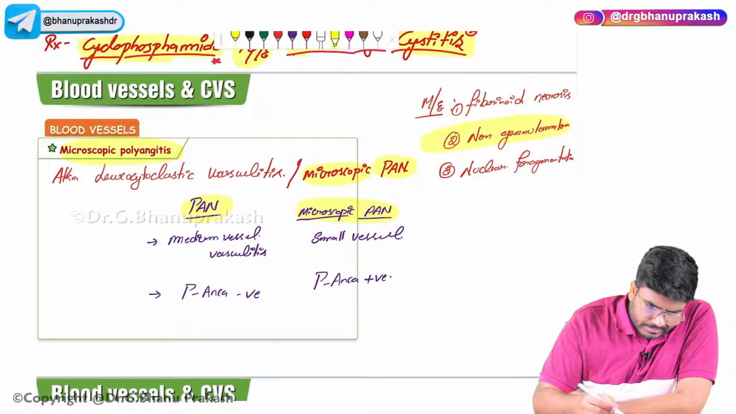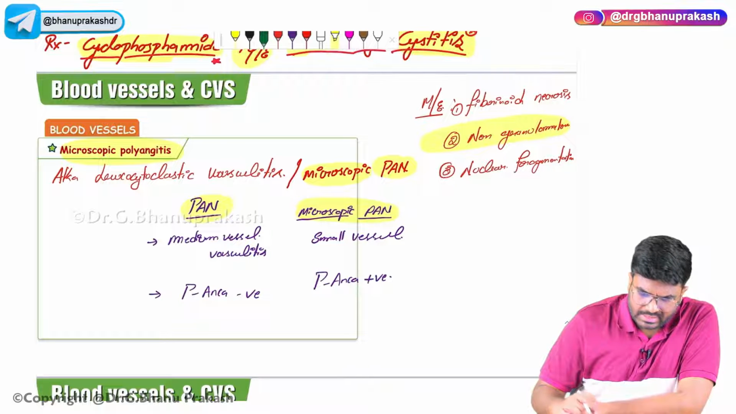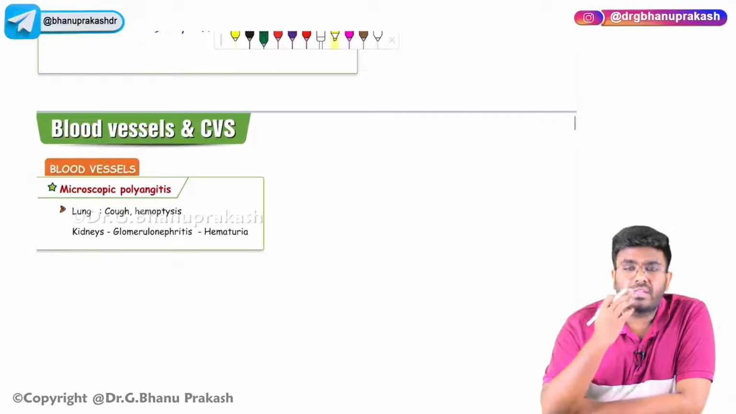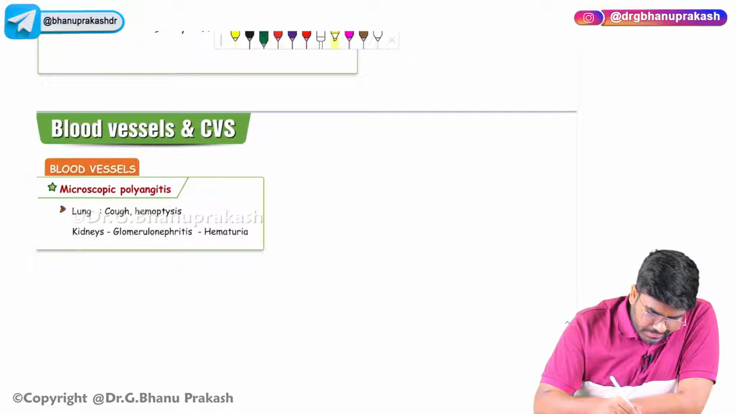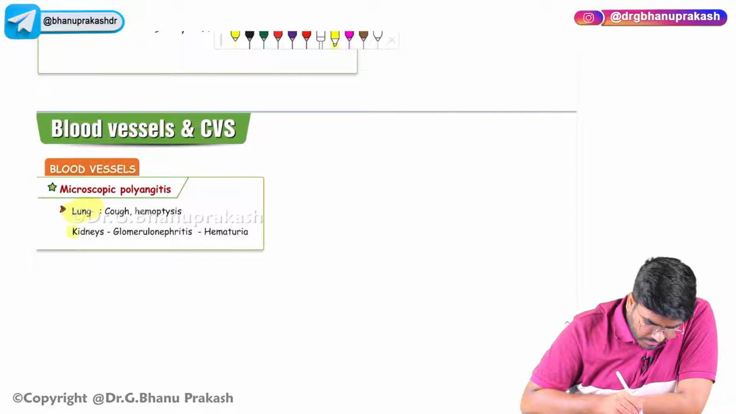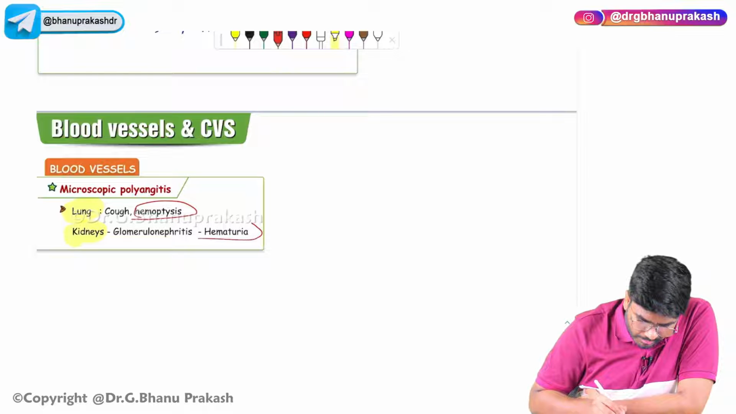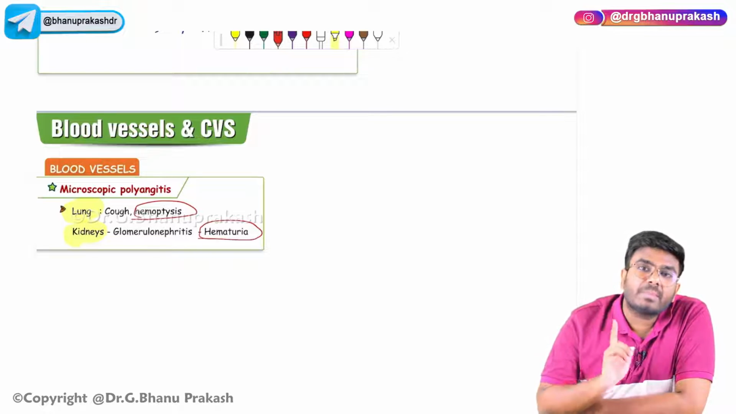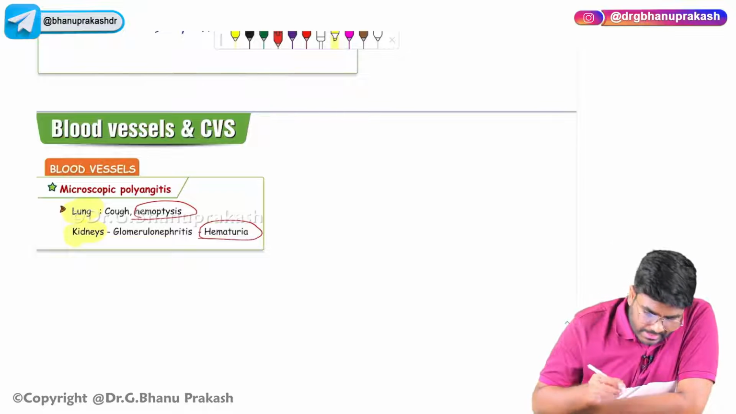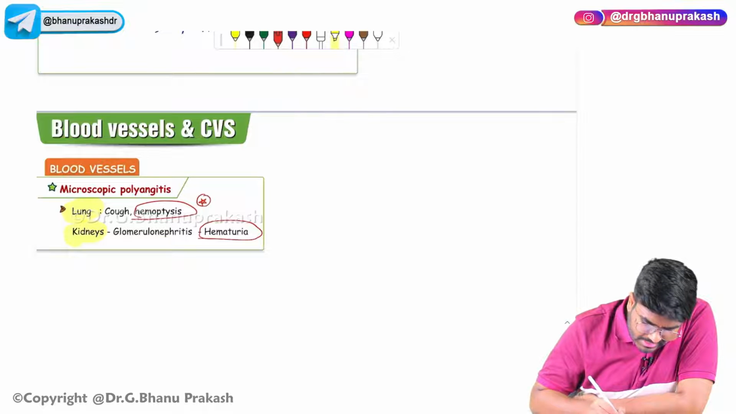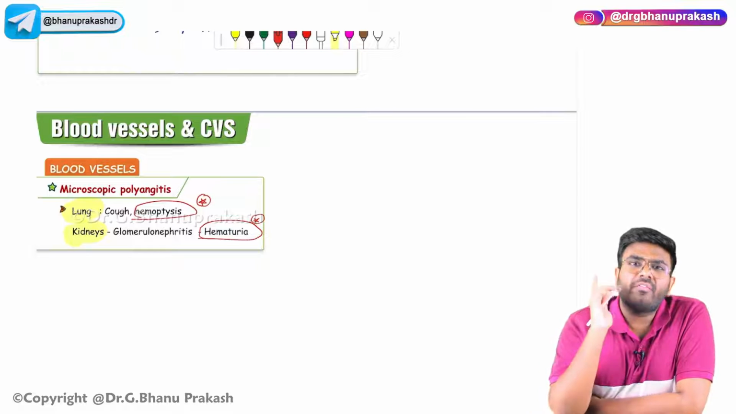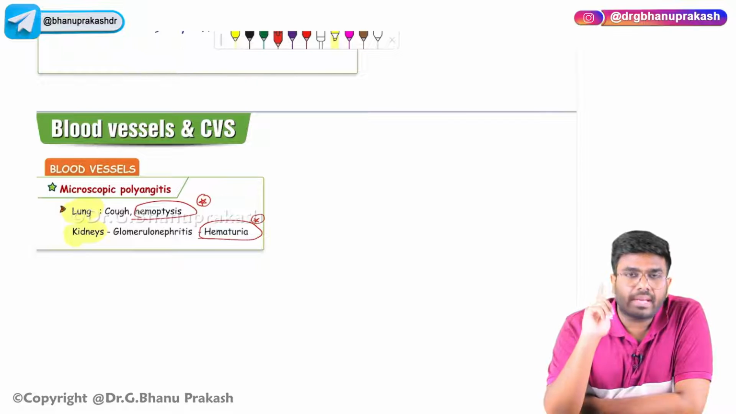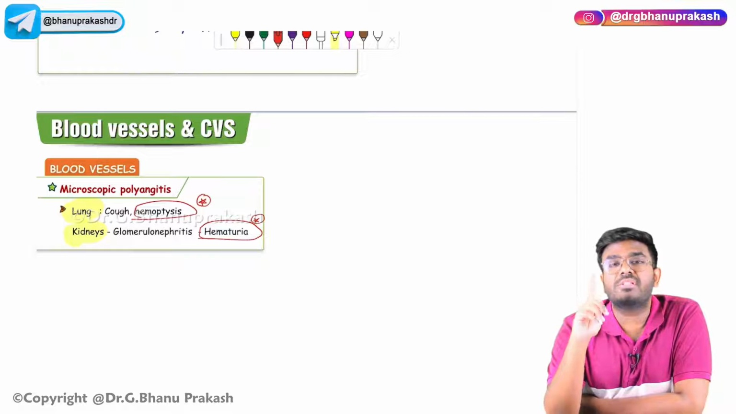Okay. Now, which organs are going to be affected? In Wegener's granulomatosis, three organs are going to be affected: nose, lungs and kidney involvement is going to be seen. Because of the lung involvement, there is hemoptysis. Because of the kidney involvement, there is hematuria. So even in microscopic polyangiitis or microscopic PAN, the patient is going to have hemoptysis as well as hematuria. Even in Wegener's granulomatosis, hemoptysis and hematuria are seen. Even in Goodpasture syndrome, hemoptysis and hematuria are seen.